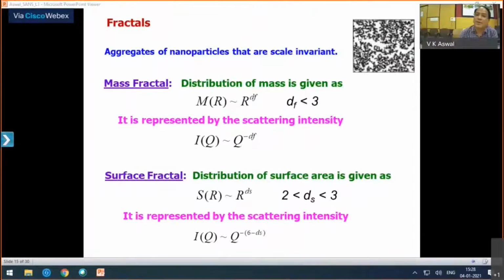Whatever concepts I was telling you were for particles dispersed in a medium. Many times these particles aggregate, and if this aggregation is scale invariant, they are often treated as fractal structures. In the case of mass fractals, your distribution of mass is not as r to the power 3 but less than 3.